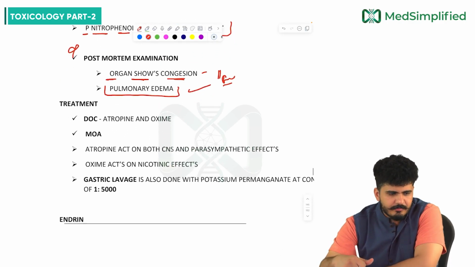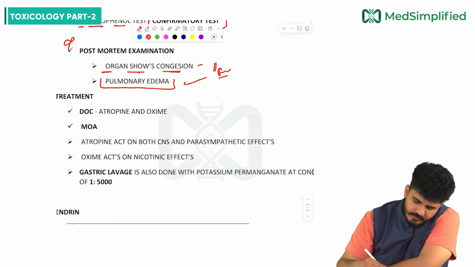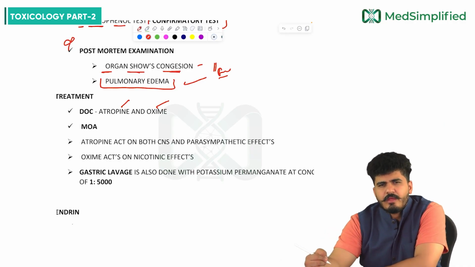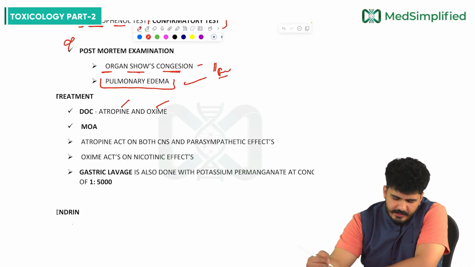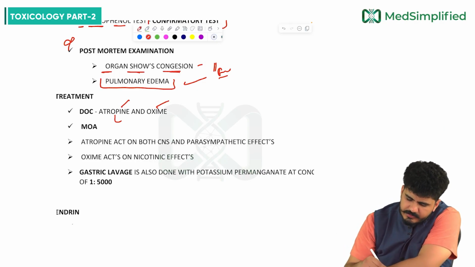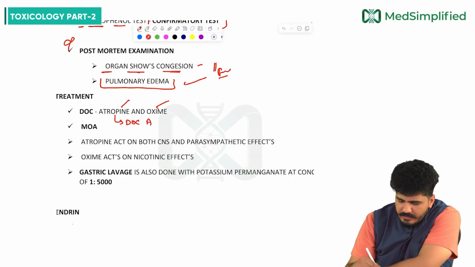What treatment can you give, my dear friends? You can give oximes and atropine. And remember one more thing, atropine acts at many places, and atropine is also the drug of choice for AV block bradycardia.